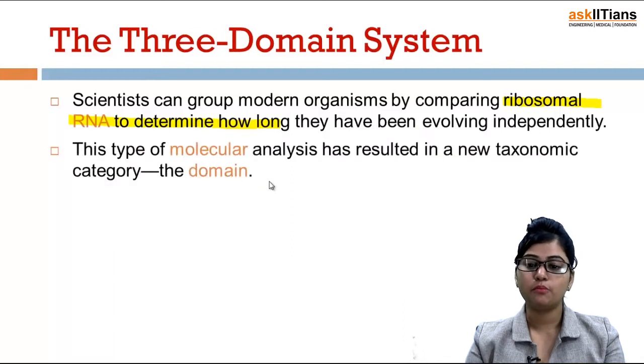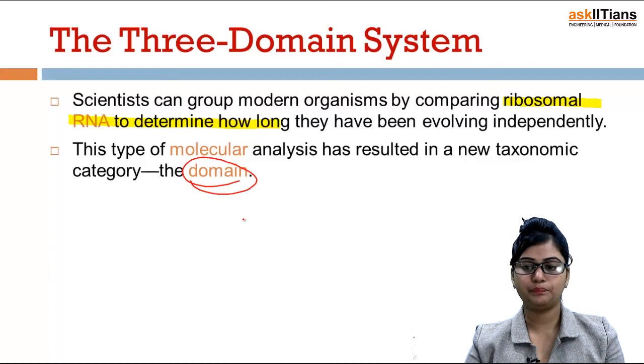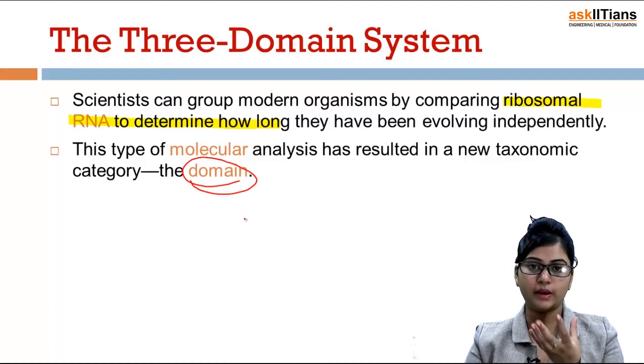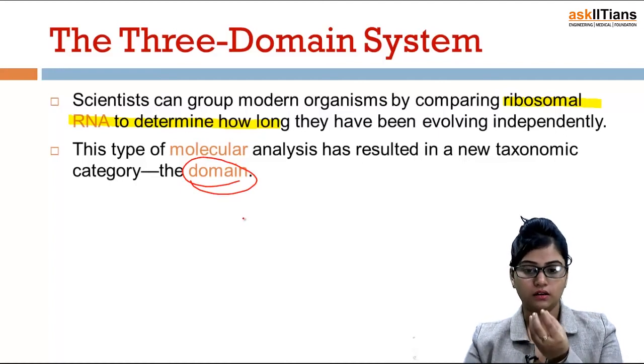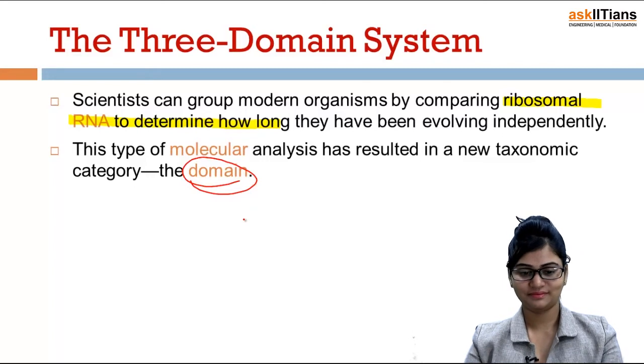And this type of molecular analysis has resulted in a new taxonomic category, that is domain. So comparing ribosomal RNA of organisms has given birth to this domain system.